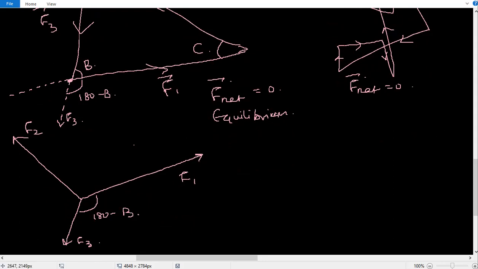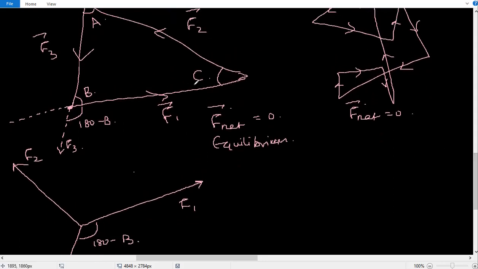Similarly, the angle between F1 and F2: if I extend this F1 here, F2 is here, F1 is going this way according to this diagram. So this angle will become 180 minus C. Similarly, you can do it yourself. This is going to become 180 minus A.